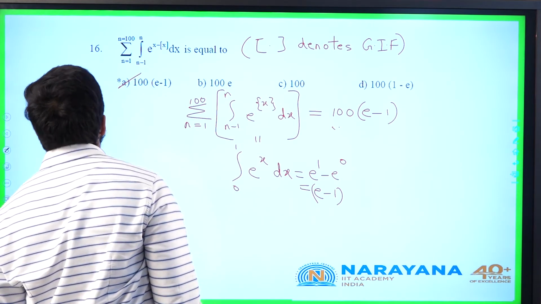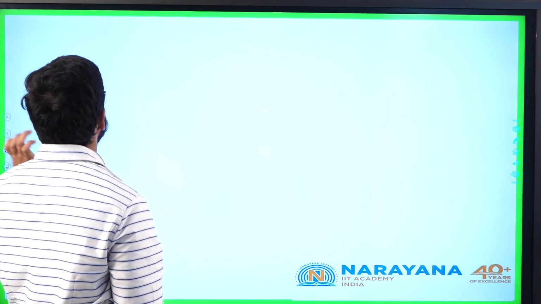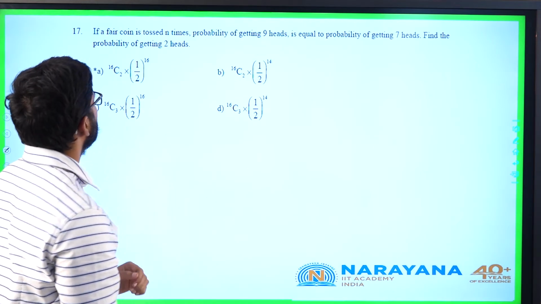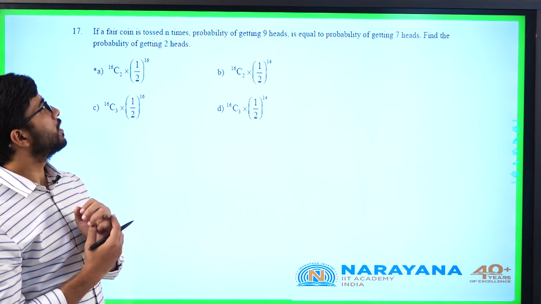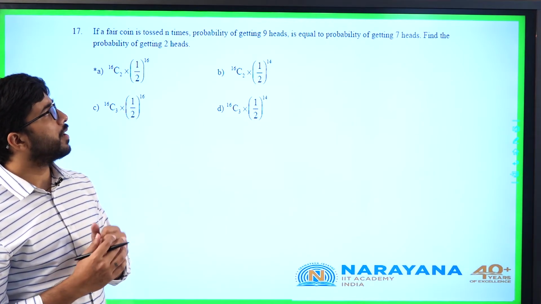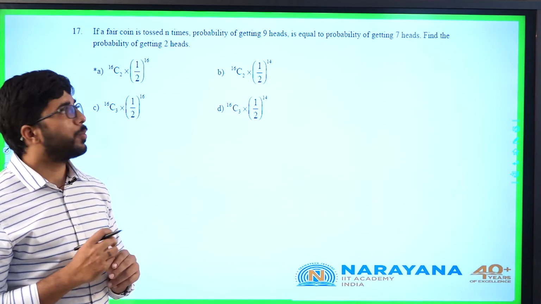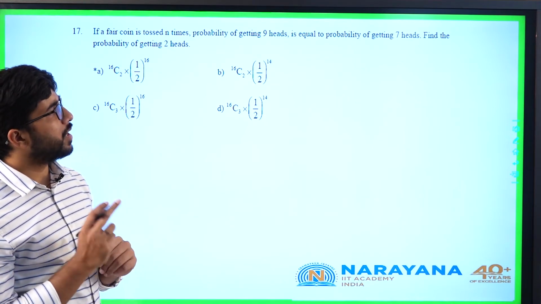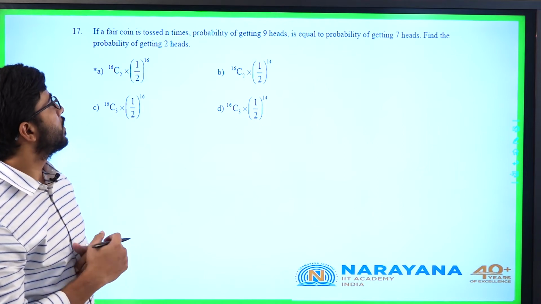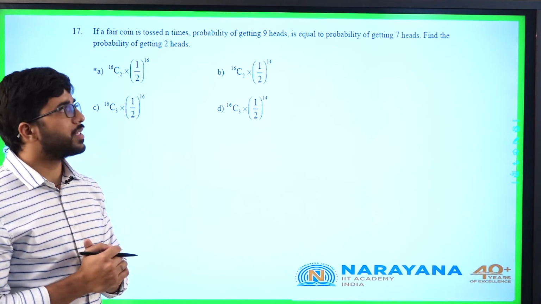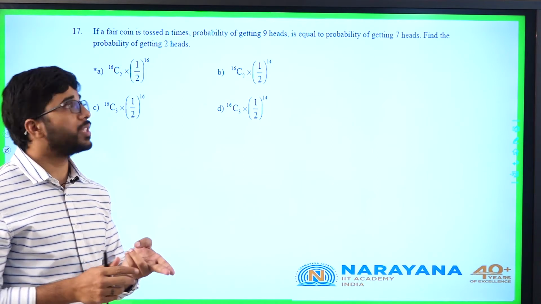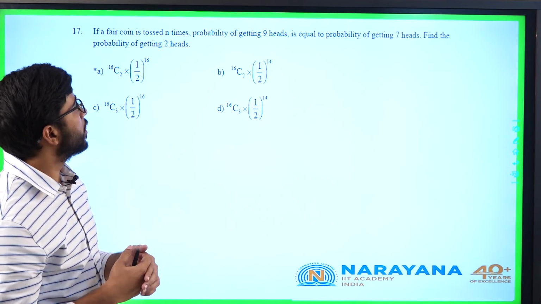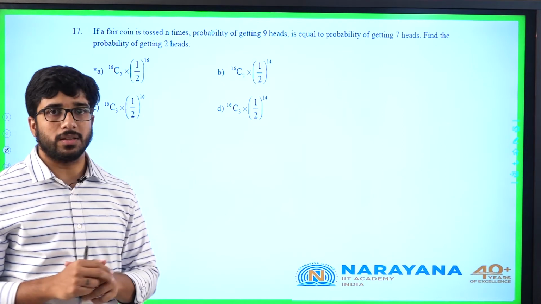Let us go for the 17th question. If a fair coin is tossed n times, the probability of getting 9 heads is equal to the probability of getting 7 heads. He is asking the probability of getting exactly 2 heads. Exactly 2 heads means the remaining n minus 2 must be tails.